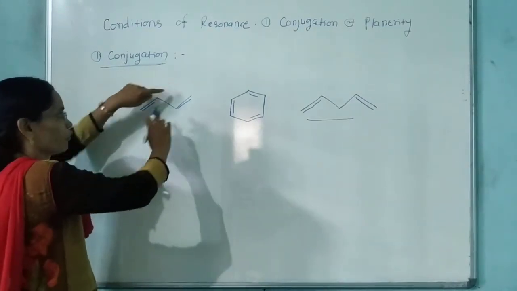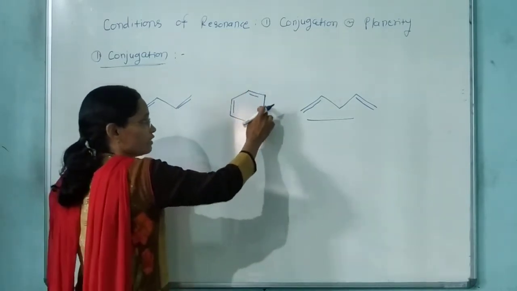One double bond, single bond, double bond, single double single.